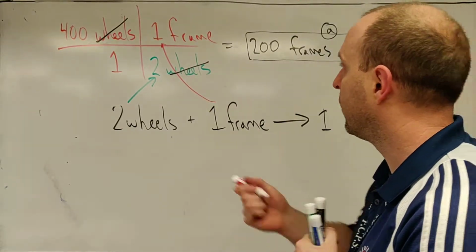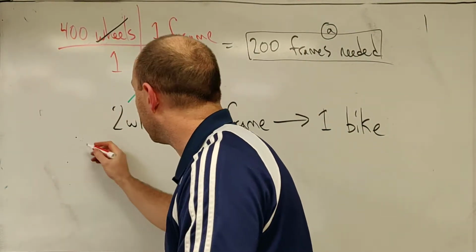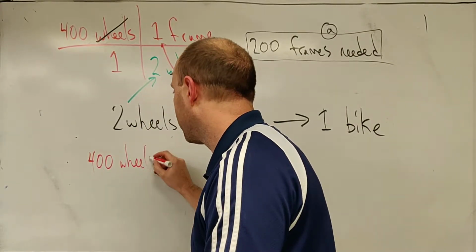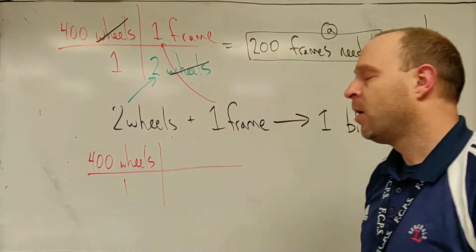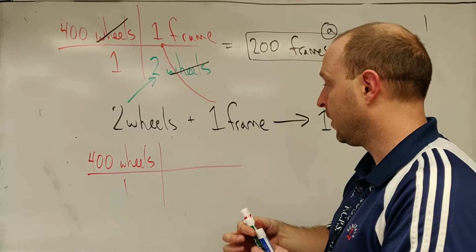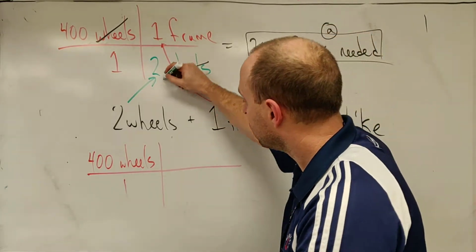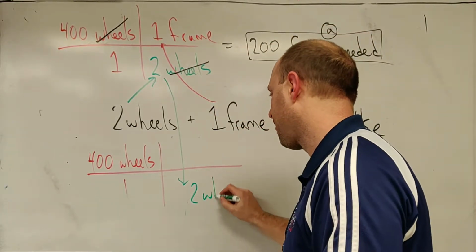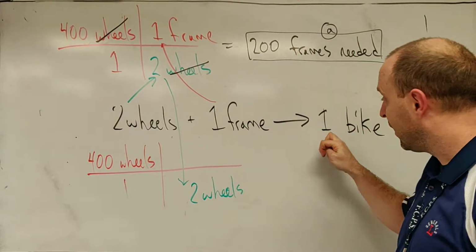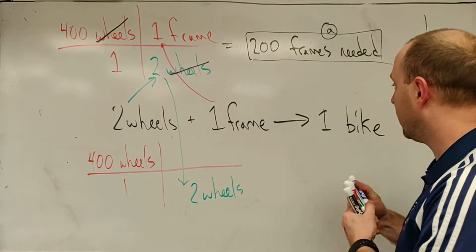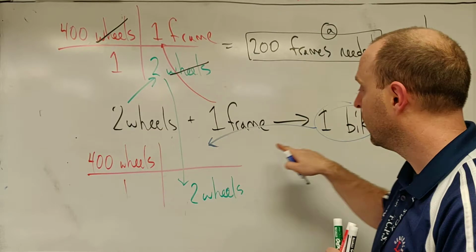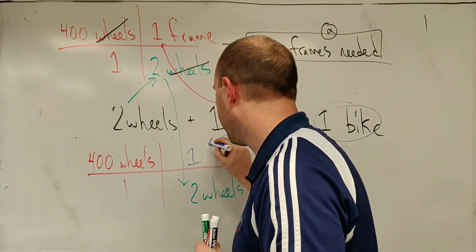We'll try the part about our number of bikes possible. And I want to look at this a couple different ways. Start with what's given: 400 wheels. All right, that's what we were given. We want wheels to go away so we can find out about the other things. I know, the same as I did before, that there are 2 wheels for every, in this case, I want to know about bikes. And this is the number of bikes right there. So this 1 bike is what's going to go right there because it's 2 wheels for every 1 bike. So I've got 1 bike.